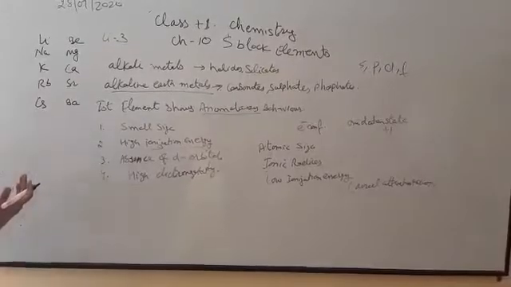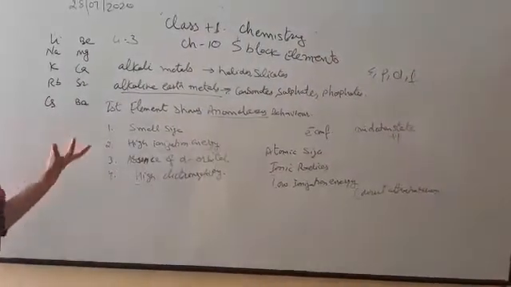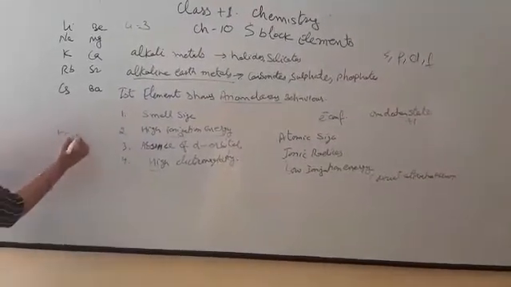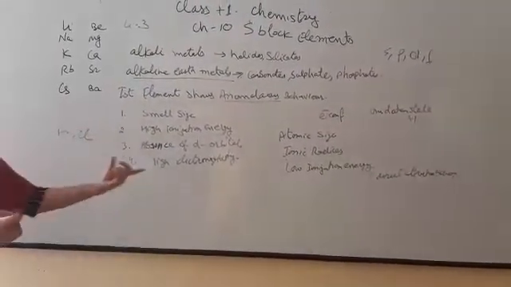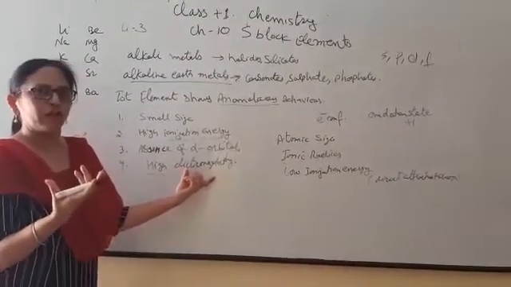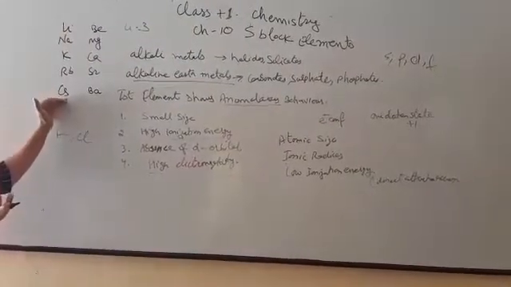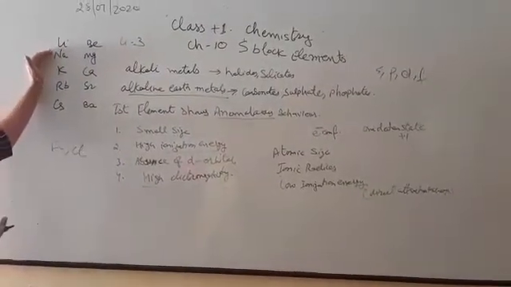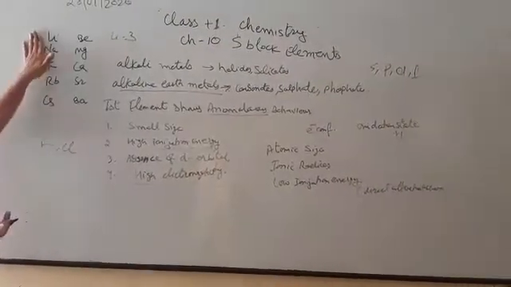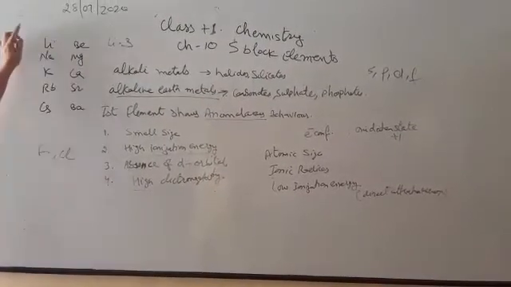Among the halogens, fluorine is smaller in size than chlorine, so fluorine is more electronegative than chlorine. Smaller size, more electronegativity. So the first element is smaller in size and its electronegativity is more. These are the 4 factors responsible for the anomalous behavior of the first element of each group.